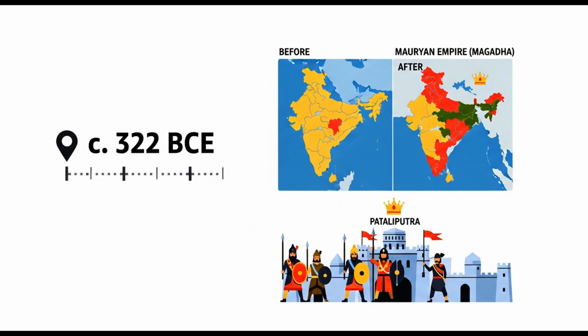Chandragupta established his authority across this significant territory. The Nanda Empire's collapse enabled Mauryan consolidation. This was the first verifiable step towards unifying the Indian subcontinent.